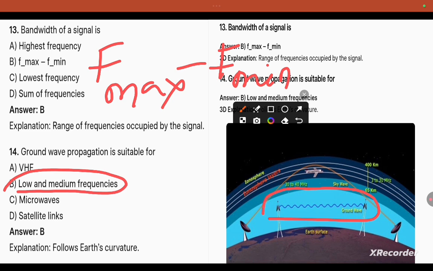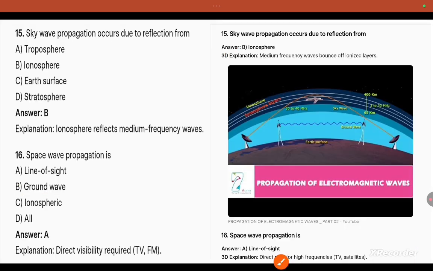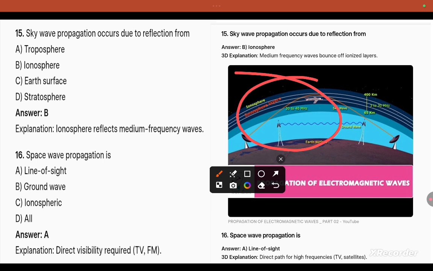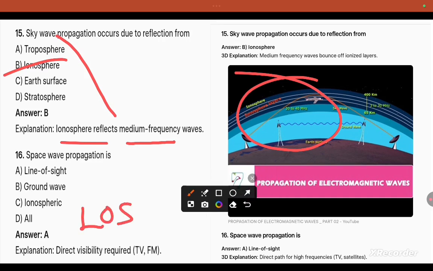Sky wave propagation occurs due to reflection from the ionosphere. The ionosphere reflects medium frequency waves, that is sky wave. What is space wave propagation? Space wave propagation requires direct visibility, needed for TV and FM, which is high frequency, that is LOS, line of sight.